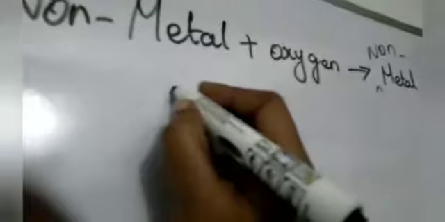Next, non-metal. Non-metal reacts with oxygen to form what? Metal oxide, non-metal oxide. Very good. Here all gases are called non-metals. So I will take the carbon plus oxygen molecules. It will form what? Carbon and oxygen mixing to form what? Carbon dioxide, because here having 2 oxygen. So it is called carbon dioxide. 2 means di.